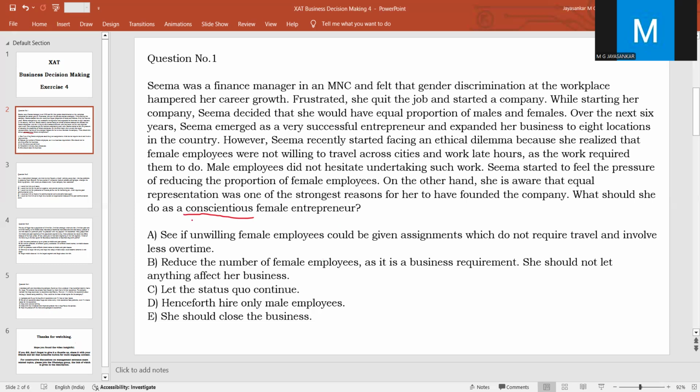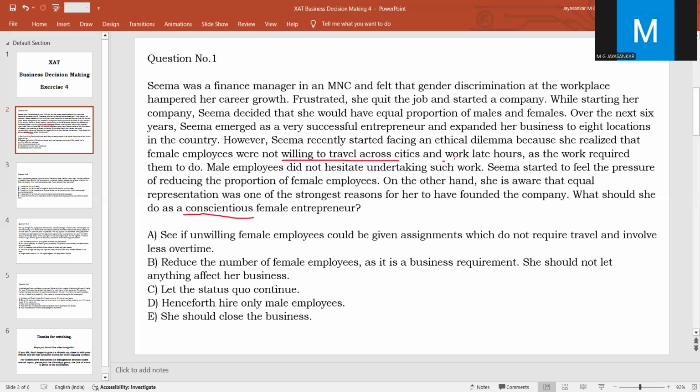The options are: Option A, unwilling female employees should be given assignments which do not require travel. This is a good answer, because this will balance both the sides, both her ideal of having gender balance in the organization, along with keeping the organization profitable and ensuring that all the work is completed on time. This can be done, because female employees are not willing to travel, but the passage does not say they are not willing to work. Their only problem is with traveling to other cities and working late hours.